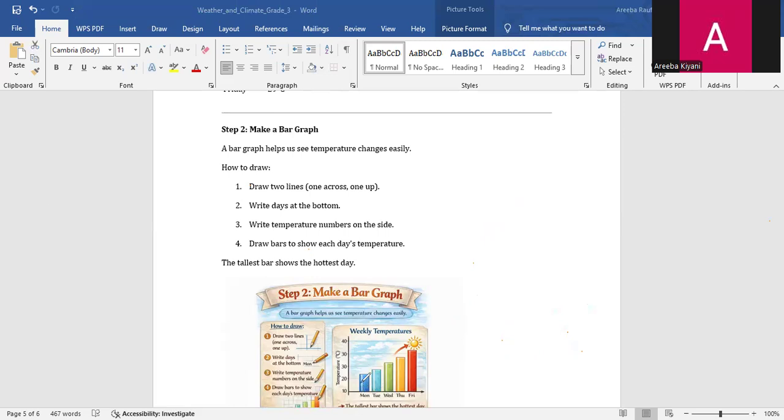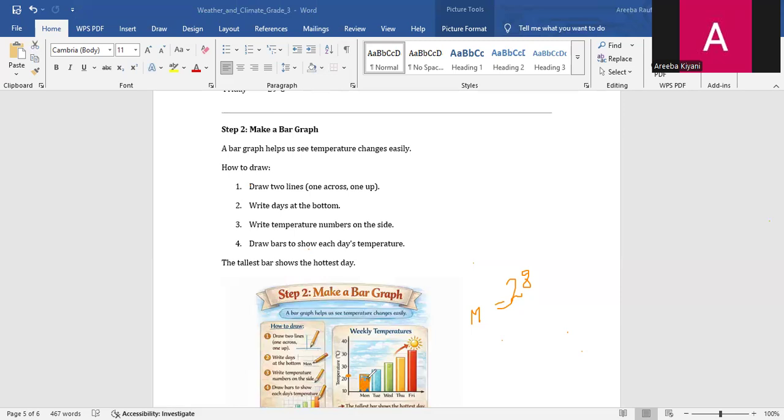For example, on Monday we have 28 degrees Celsius. As I have told you, Monday is equal to 28 degrees Celsius. It lies between 20 and 30, almost in this part. So you have to make a bar on the Monday side, this one, and color it.